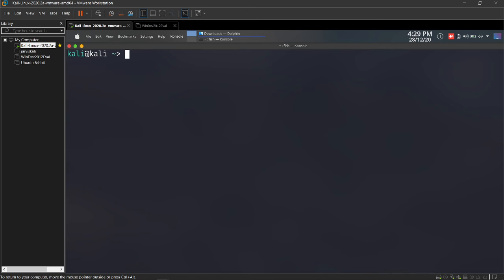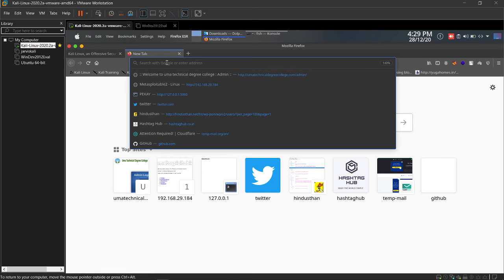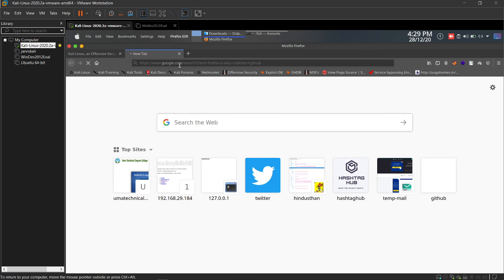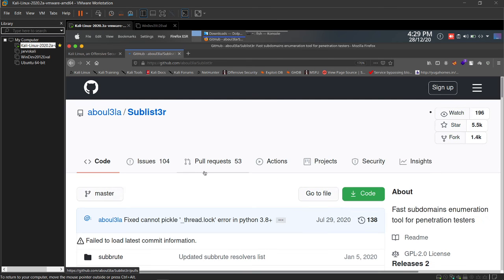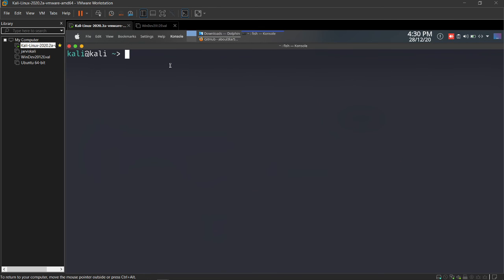After entering your terminal, you just need to open your browser. So let me browse Sublist3r GitHub. After entering this, you have to click on this code, and then this copy icon, that pad icon, you have to click on it, and then move back to your terminal.